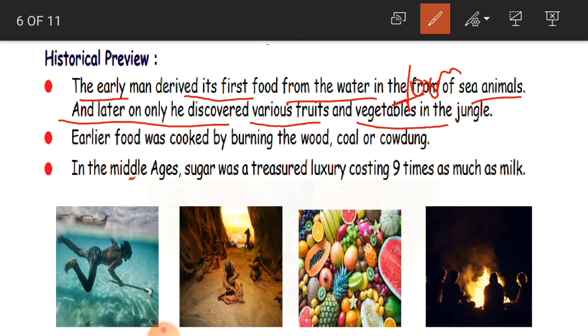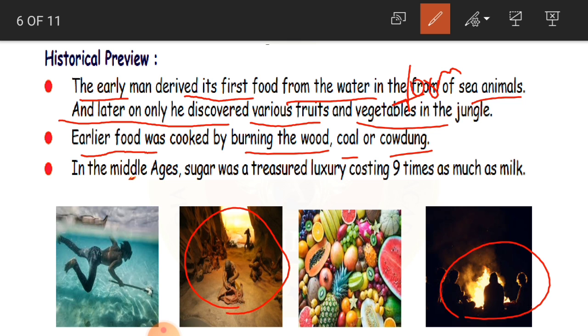Okay. And earlier food was cooked by burning wood, coal and cow dung. So earlier how were they cooking? They were cooking, see here, can you see? So these are all the early men eating some non-veg food, I suppose, here in the picture. So they were just burning the wood, coal or cow dung, and they were cooking the food.